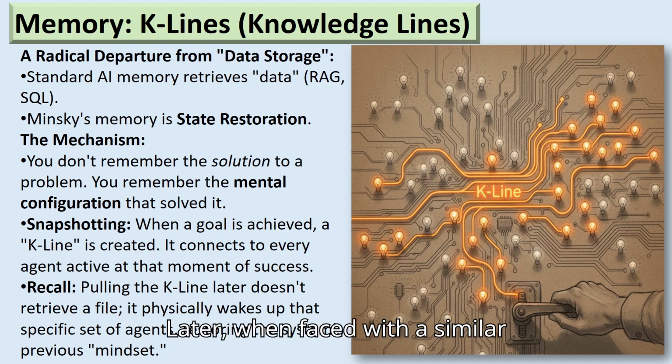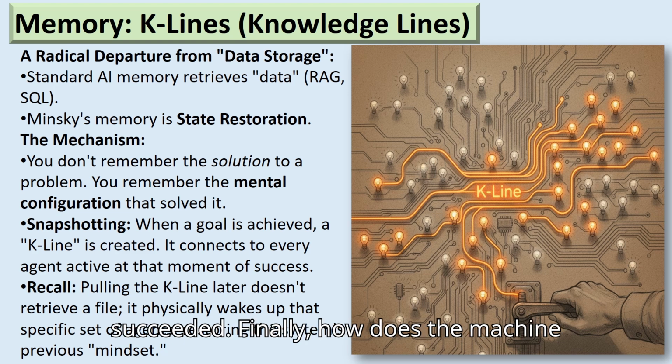Later, when faced with a similar problem, it pulls that K-line. It doesn't retrieve data. It forces the society back into the exact configuration that worked before. It becomes the version of itself that succeeded.